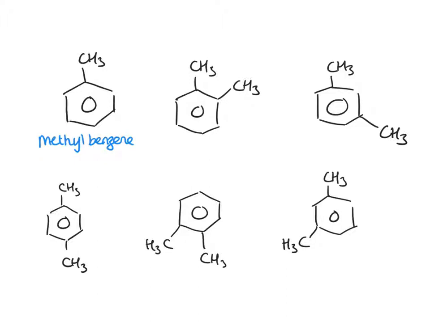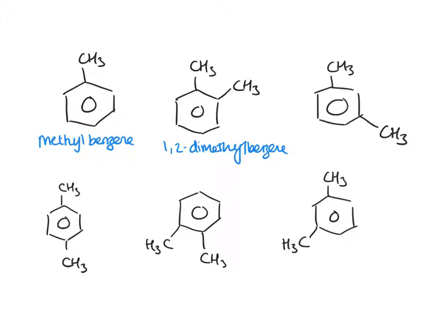So your first one, they're both the same, so it doesn't matter which one you start counting from. We'll call this number 1. Now you can count this way around. Your second one is on carbon 1, 2, 3, 4, 5, 6, so it'd be 1,6-dimethylbenzene. Or if you go the other way around, it's on 1, 2. Just like anything else, you go with the lowest numbers, so this is going to be 1,2-dimethylbenzene.